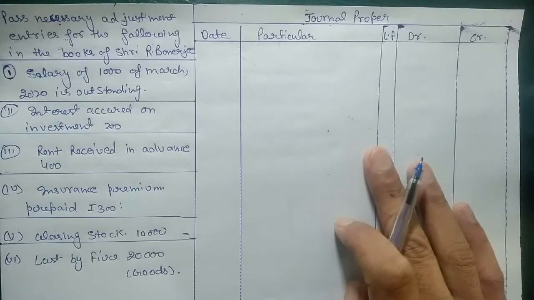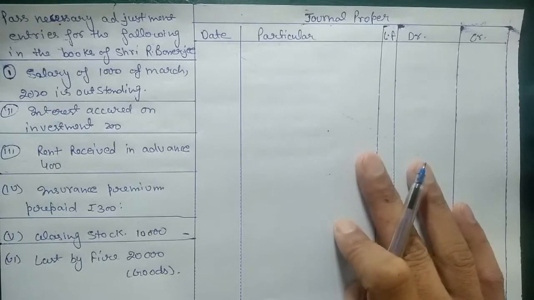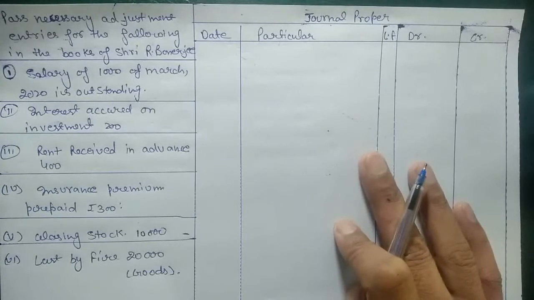Now we need to do a few entries on journal proper. For cash transactions, credit purchases, credit sales, returns of credit sales, and returns of credit purchases, we know the posting of these entries, we have 5 books.